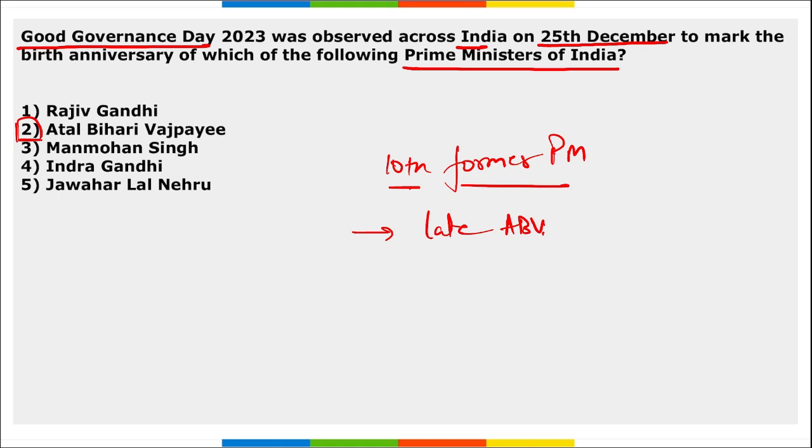On his birth anniversary, we observe Good Governance Day. Right? And this year, 2023, it was the 10th edition of the Good Governance Day. And one more thing, in 2023, it was the 99th birth anniversary of late Atal Bihari Vajpayee ji.